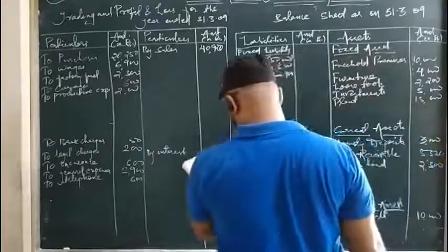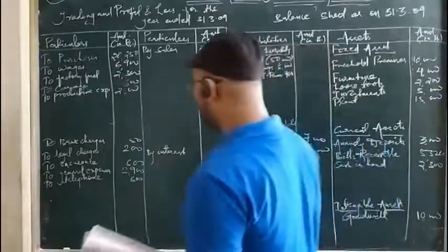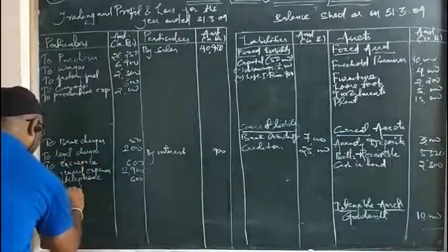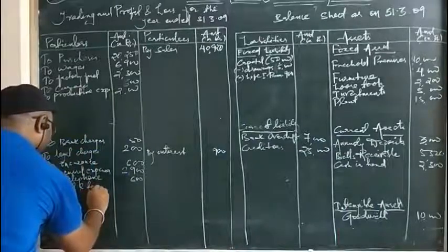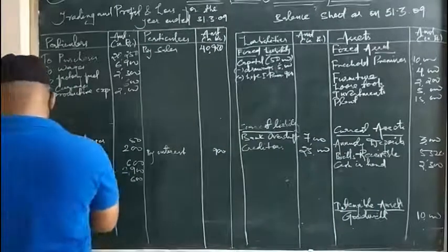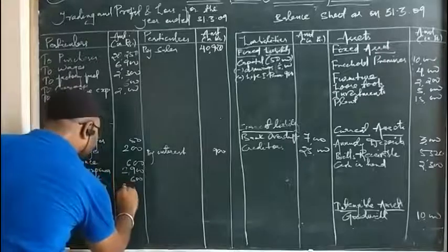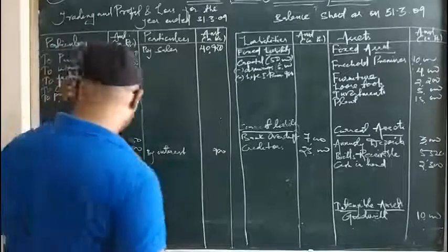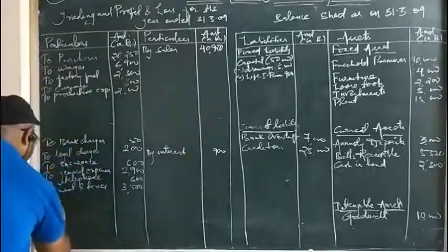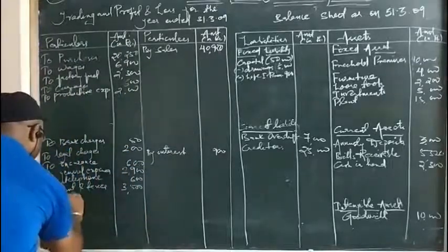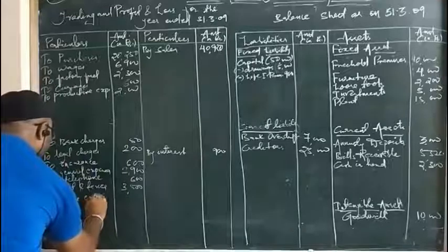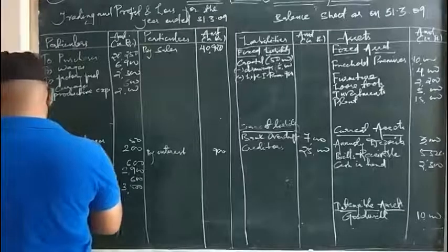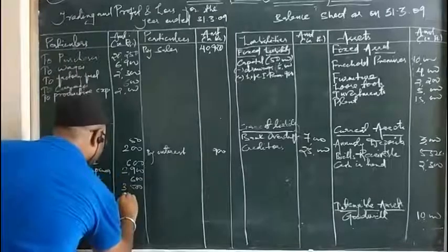Then we have rent and taxes. Unless mentioned, it is taken to be indirect expenses. We write here rent and taxes, so rent and taxes is 3,500. Then office expenses. Directly, office expenses are indirect in nature because it is indicating office expenses. That is, office expenses are 2,500.